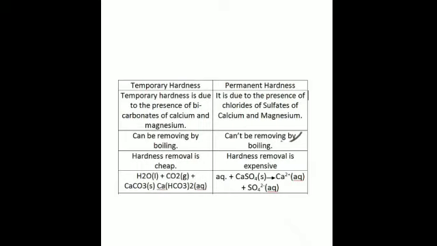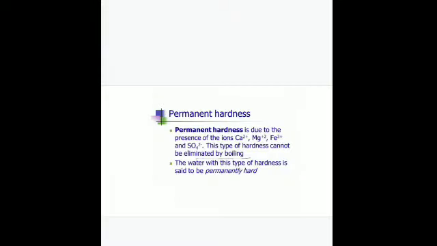Is that clear? So what are the disadvantages of hard water? It is difficult to form lather with soap, so it is not suitable for washing clothes, and it forms a hard crust inside kettles and geysers. It is not suitable for industrial use. It damages appliances by deposition of salts in the form of scales. Advantages are that it imparts taste to the water, and it is good for the formation of healthy bones and teeth. Is that clear? So permanent hardness can be removed by adding washing soda to such water.